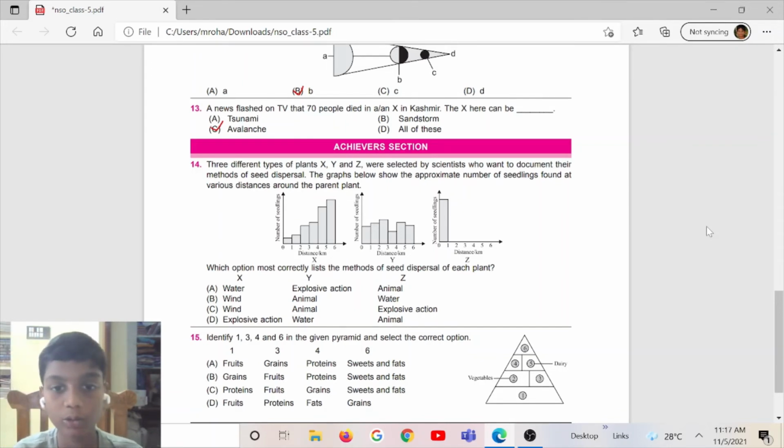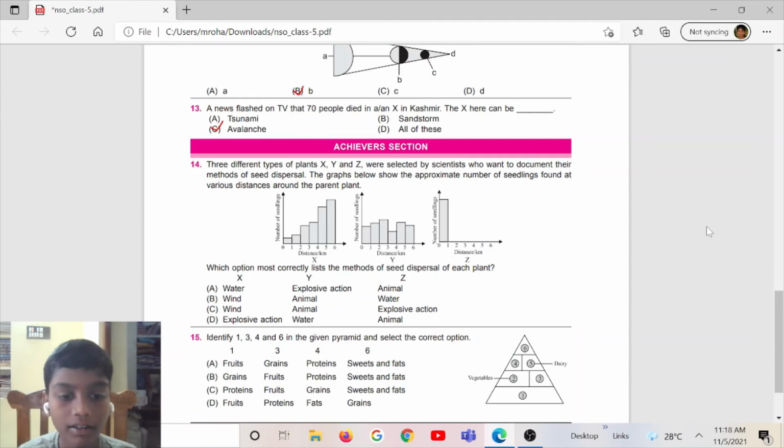Now moving to the achiever section, question number 14. Three different types of plants X, Y and Z were selected by scientists who want to document their methods of seed dispersal. The graphs below show the approximate number of seedlings found at various distances around the parent plant. Which option most correctly lists the methods of seed dispersal of each plant?